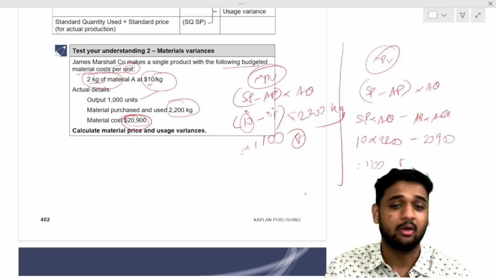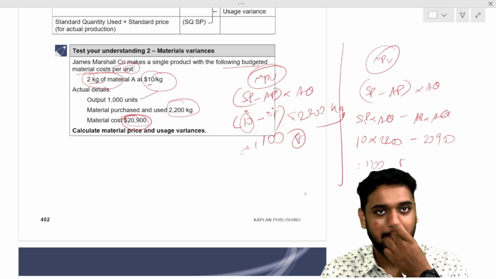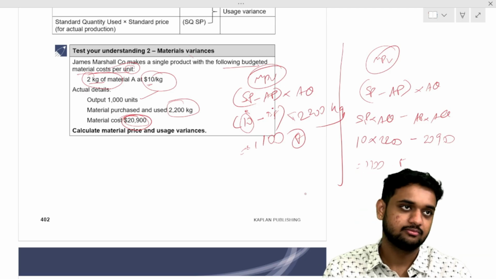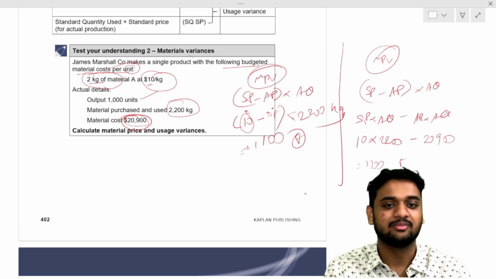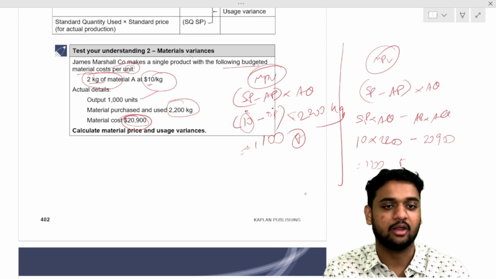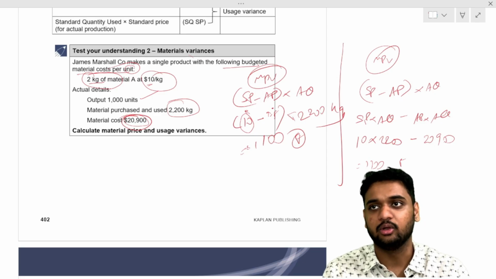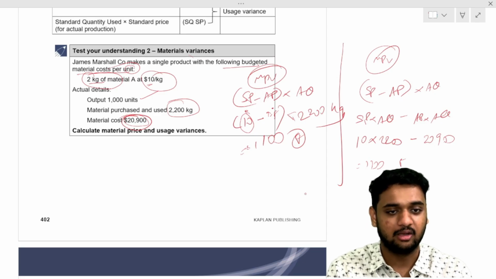You can use any method you follow. I suggest always the first method, to not get confused in the exam. But first of all, what is the difference? To find the actual price, you have to divide the 20,900 by 2,200 kg. If you do, you will get the answer. Understood?